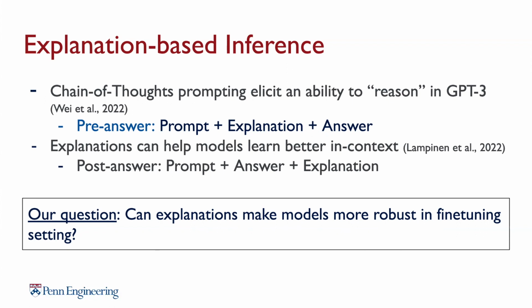And similarly, Lampinen et al. show that when you prompt GPT-3 to not only generate an answer, but also an explanation for that answer, it also leads it to perform better on a variety of tasks and domains. And their domains are broader than just mathematical and logical reasoning, which is what we have. So then our question becomes, under a fine-tuning context, can explanations make fine-tuned models more robust?